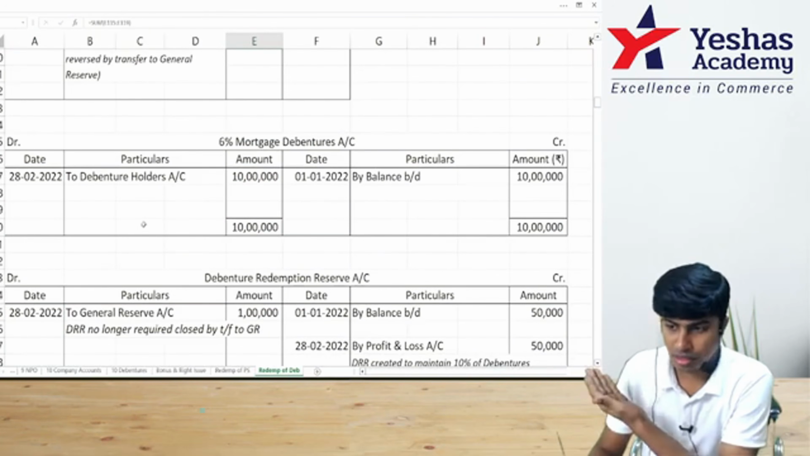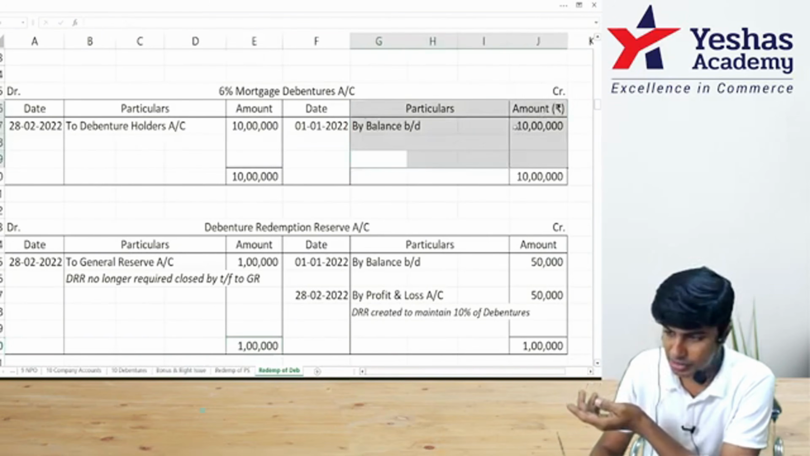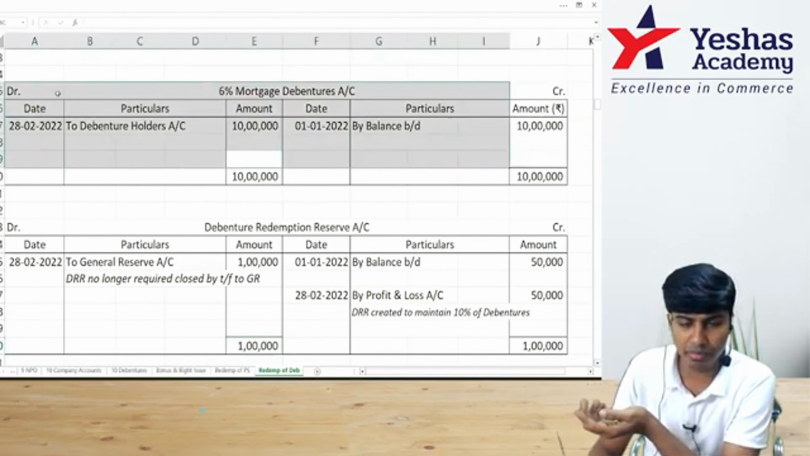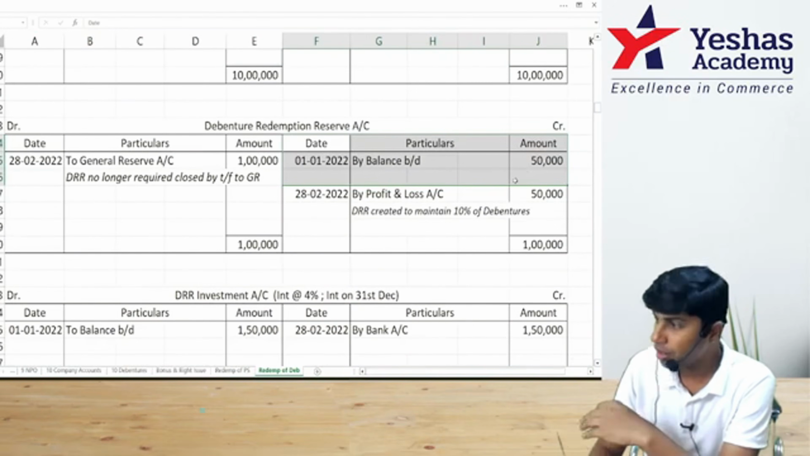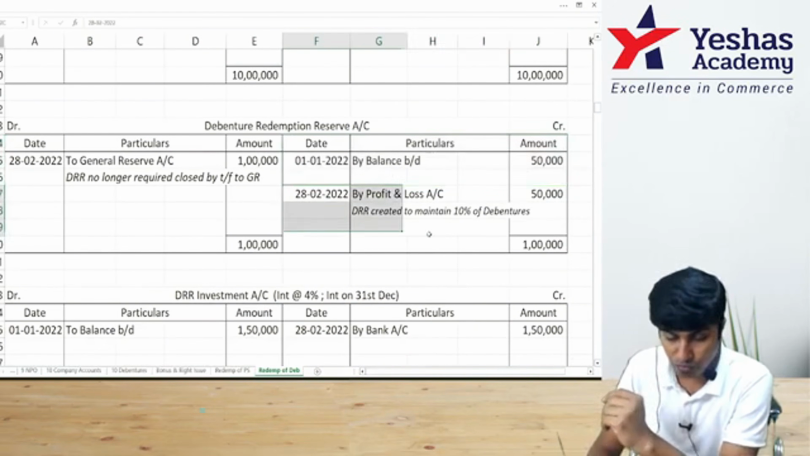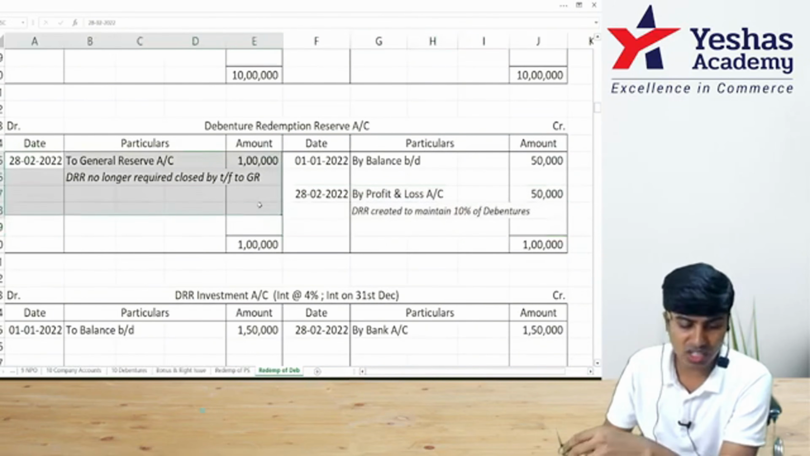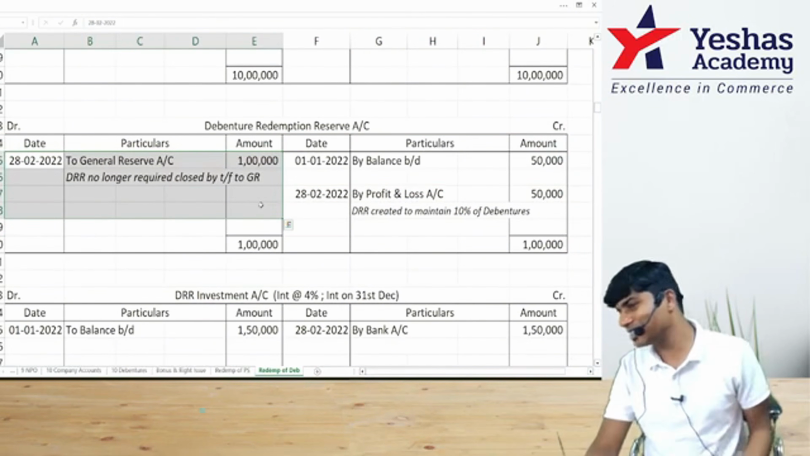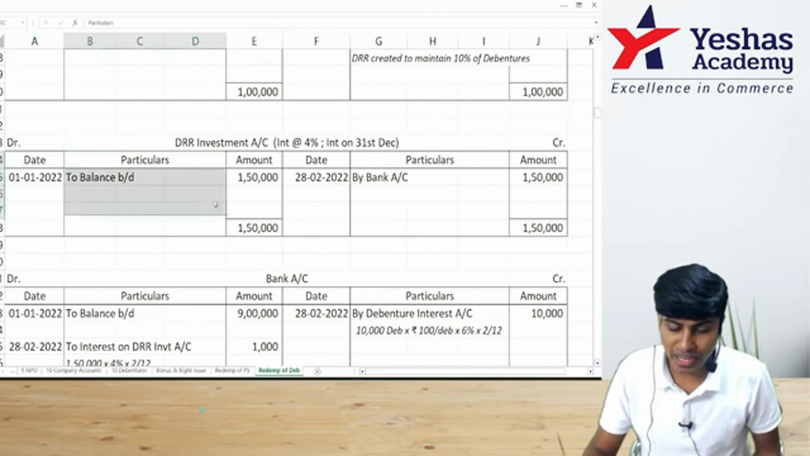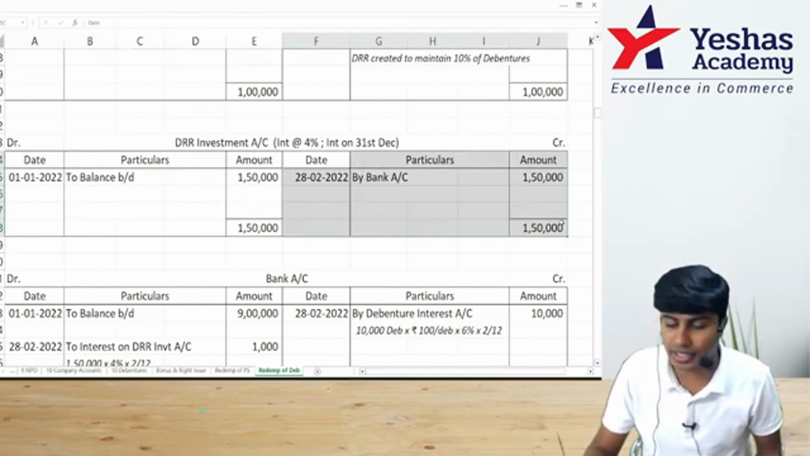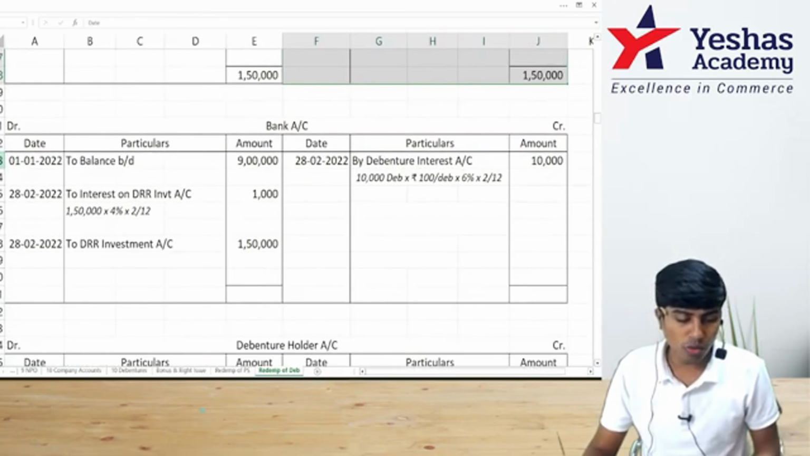So to begin with, 6% mortgage debentures account. We had 10 lakh debentures. We no longer have it. It stands redeemed by transfer to debenture holder. DRR, we had an opening balance of 50. It was not up to 10%. So we created another 50,000 to make it come to 10%. And then we transferred it completely to general reserve once the debentures are redeemed and it is no longer required. TRR investments account. We had it worth 1,50,000. We sold the TRR investments to redeem debentures.